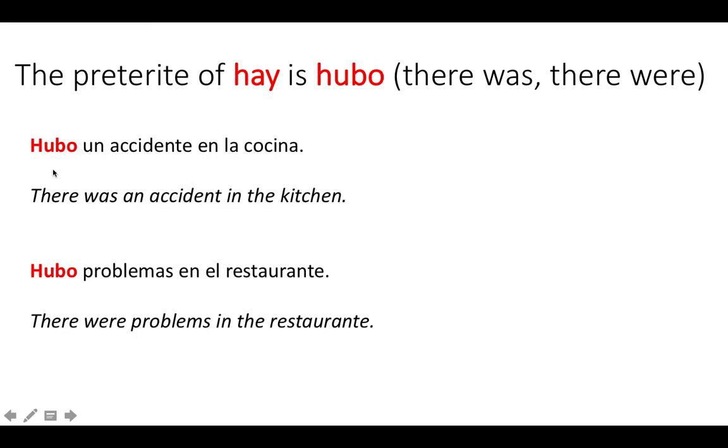For example, hubo un accidente en la cocina. There was an accident in the kitchen. Hubo problemas en el restaurante. There were problems in the restaurant. So now I don't need to conjugate the verb hubo because hubo is already done there for me. So there's nothing that I need to do with it.